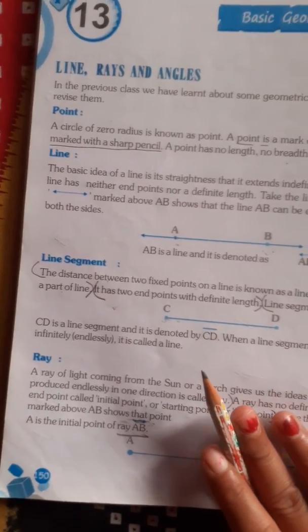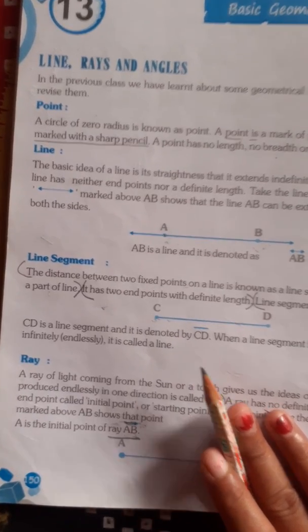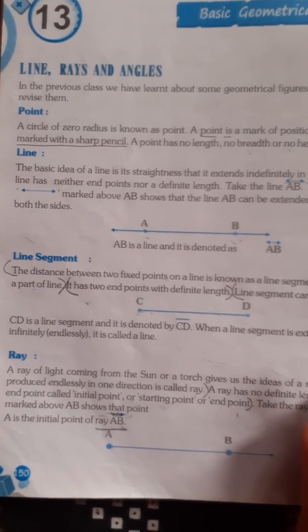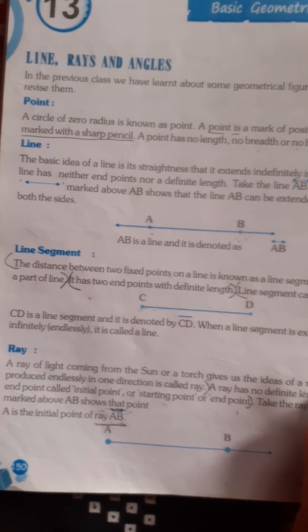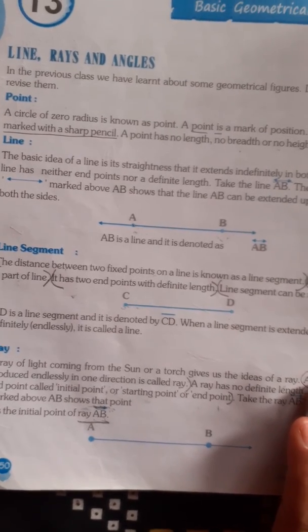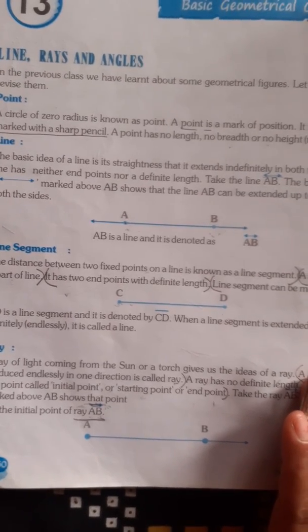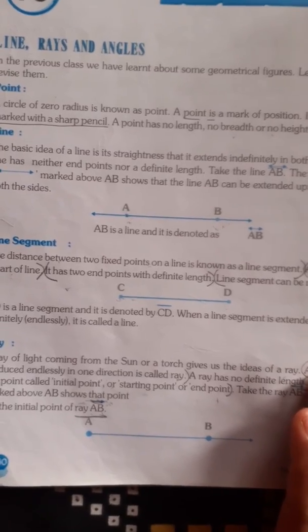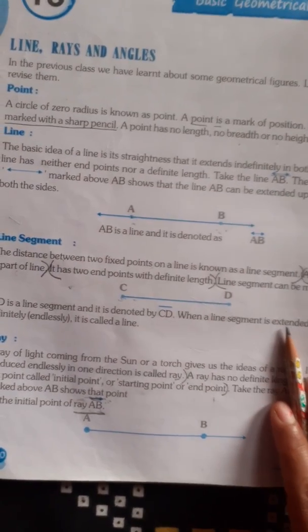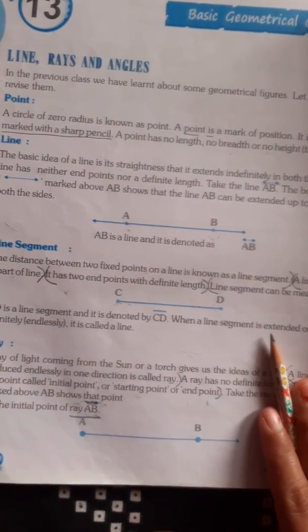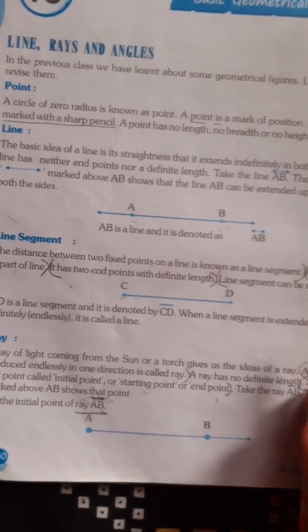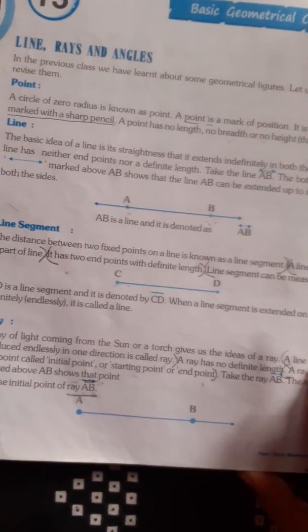Now let us see what is a line. The basic idea of a line is its straightness that extends indefinitely in both directions. A line has neither an end point nor a definite length. It does not have a length. It extends indefinitely in both directions. We can increase the line in any direction indefinitely.